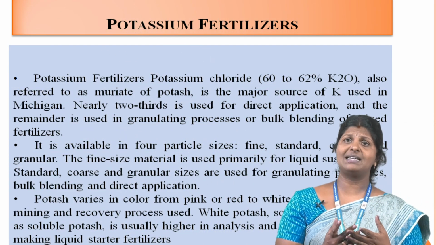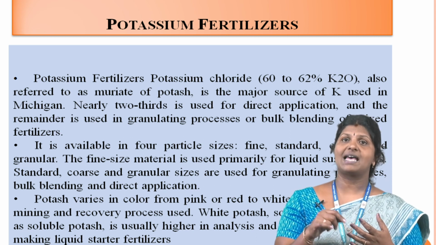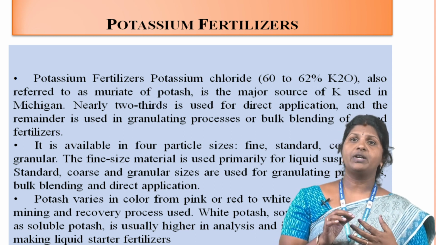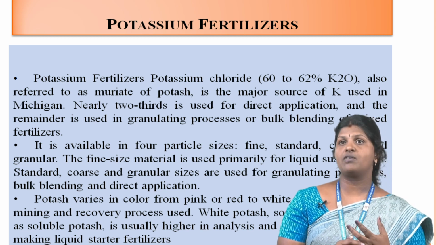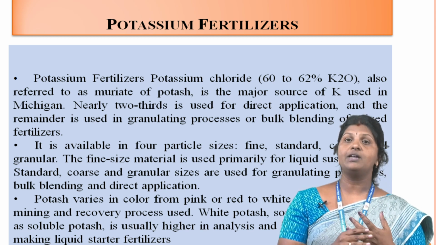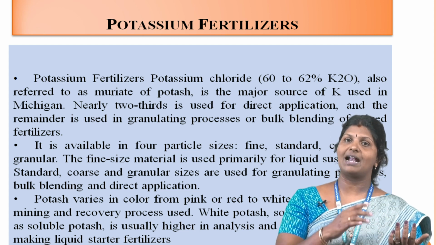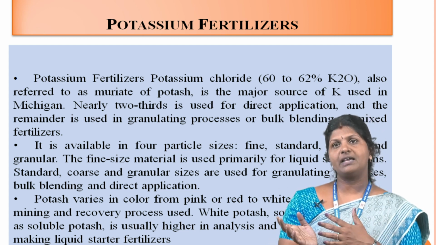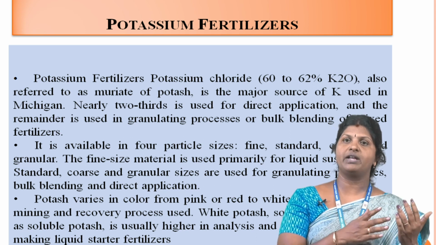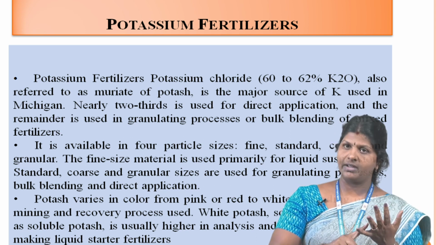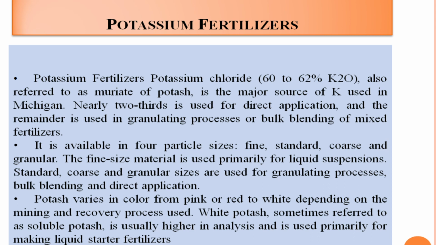Potassium fertilizer. Potassium chloride is also referred to as muriate of potash. It is a major source of potash used in making fertilizer. Nearly two thirds is used for direct application and the remainder is used for granulating processes and bulk blending for mixed fertilizer. It is available in four particle sizes: fine, standard, coarse and granular.